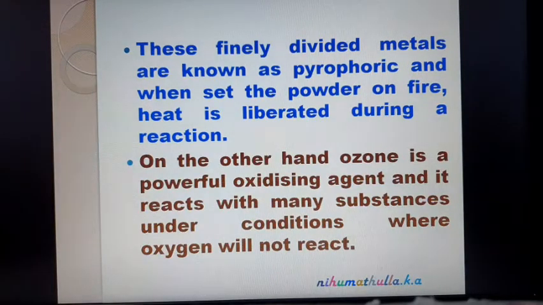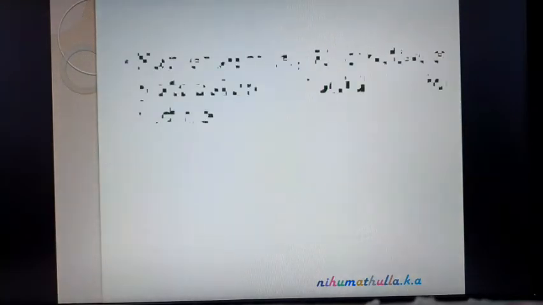On the other hand, ozone is a powerful oxidizing agent and it reacts with many substances under conditions where oxygen will not react. So ozone undergoes reaction where oxygen will not react. Wherever oxygen cannot react, ozone is used as an oxidizing agent. In many of the reactions, ozone is used.